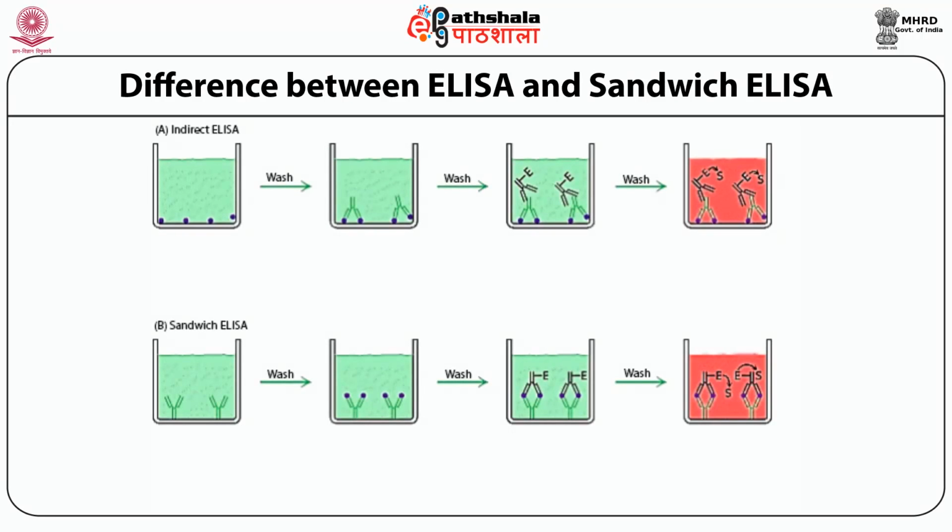The differences between ELISA and sandwich ELISA can be seen here. In sandwich ELISA, the antigen is sandwiched between two antibodies. It is the second antibody which is labeled with the enzyme.